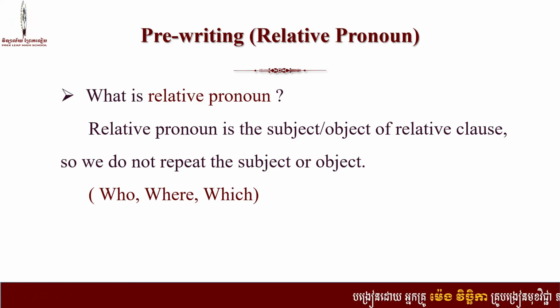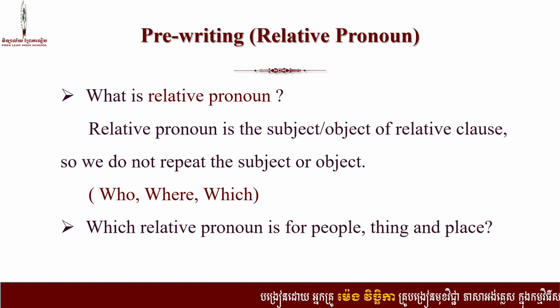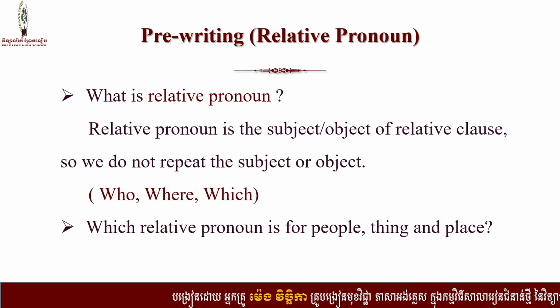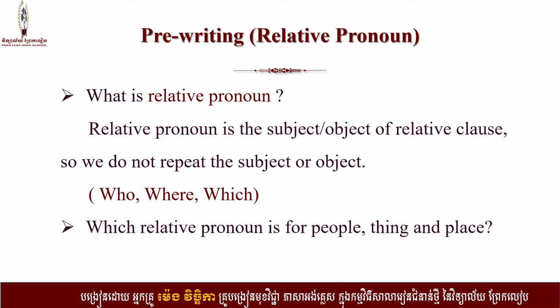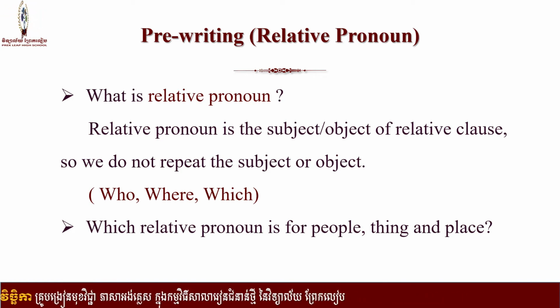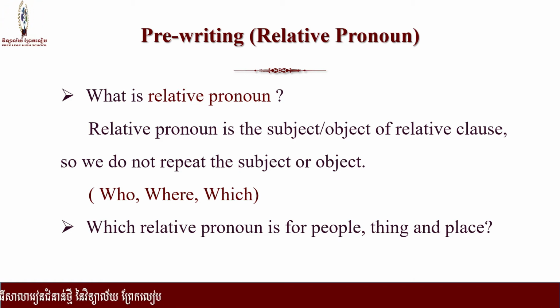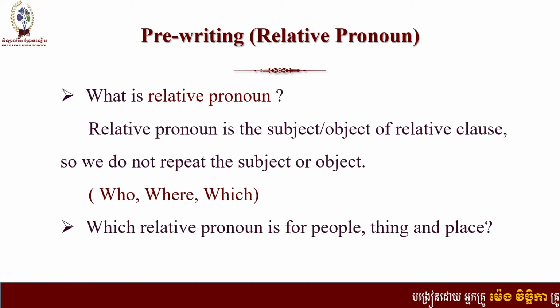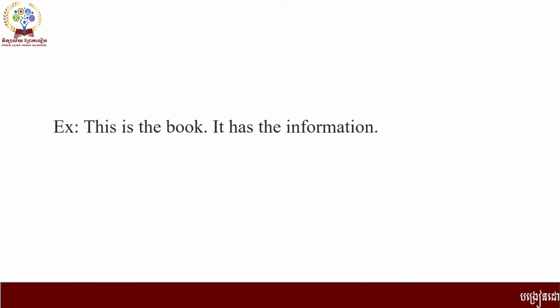So everyone, which relative pronoun is for people, things, and place? We have who, where, and which. So which one is for people and which one is for things and place? So without further delay, let's move on. Please take a look at these examples.